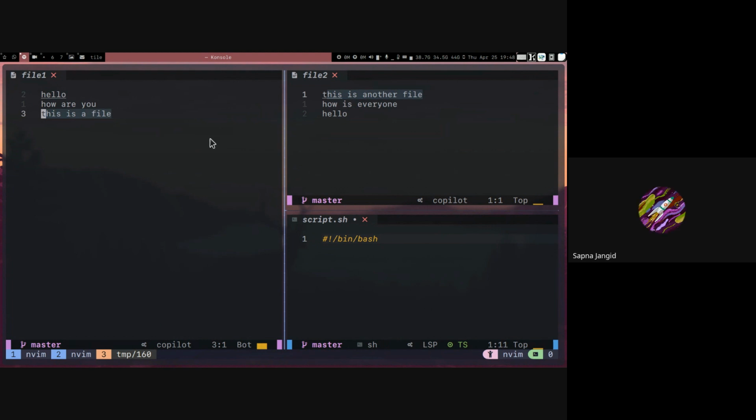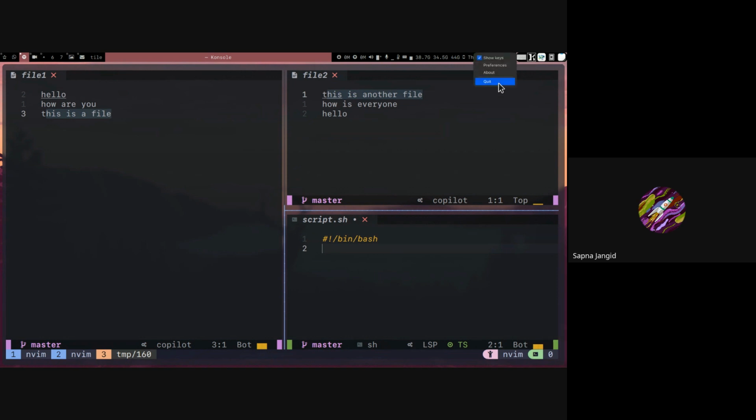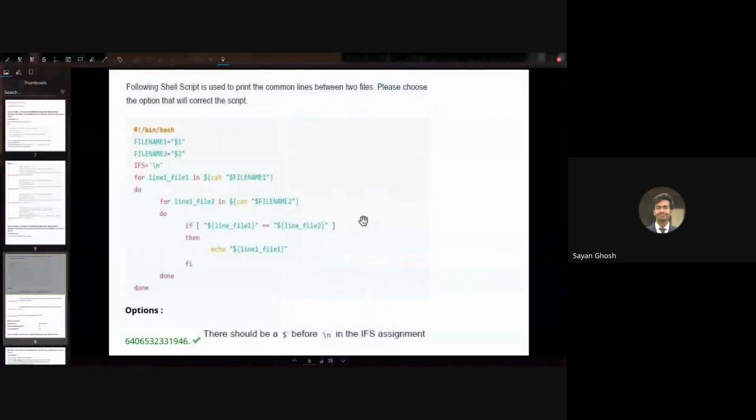I'm saying that if we are not using IFS, yes, it will go line by line, and it will consider the first line and the next line. If you're not setting IFS, then that is basically what I'm showing. So it will also match words that are common. Right. So let us try to do this.